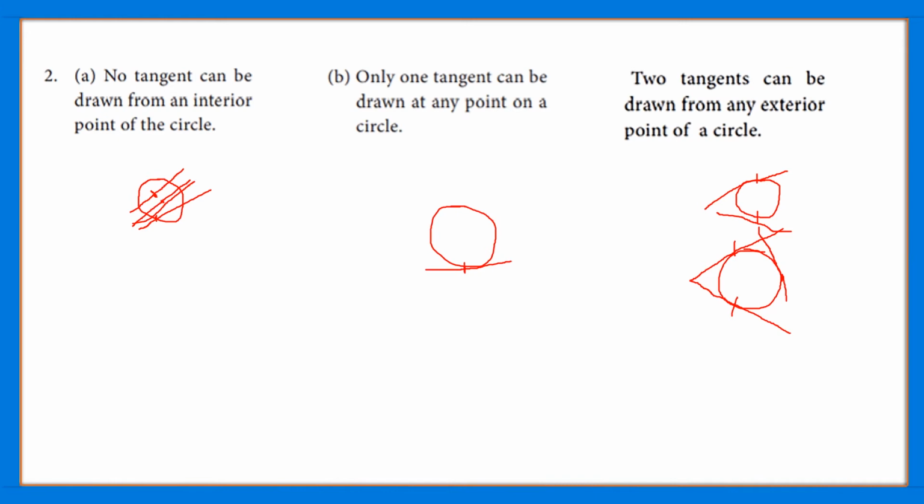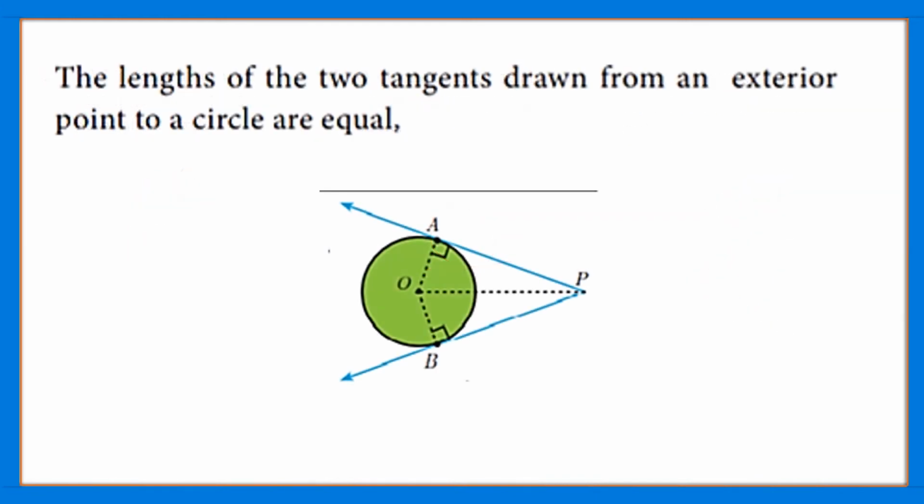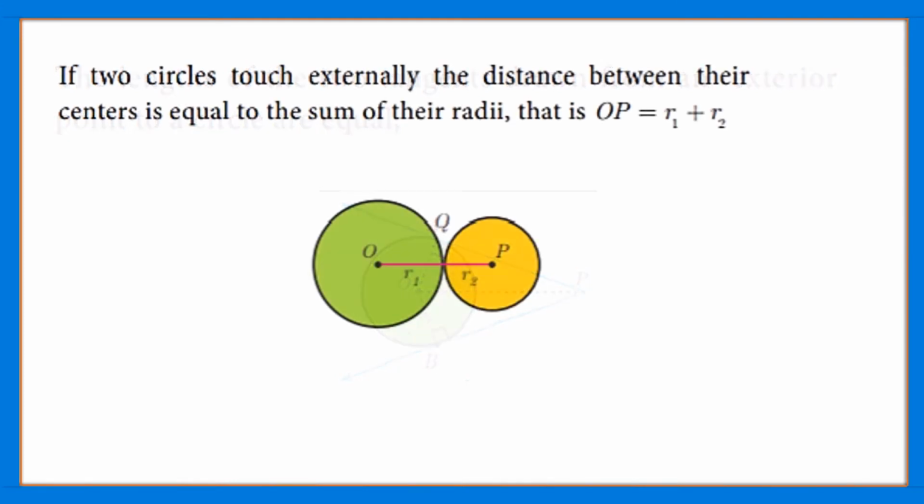And the next result is: if two circles touch externally, the distance between their centers is equal to the sum of their radii, that is, OP is equal to R1 plus R2.